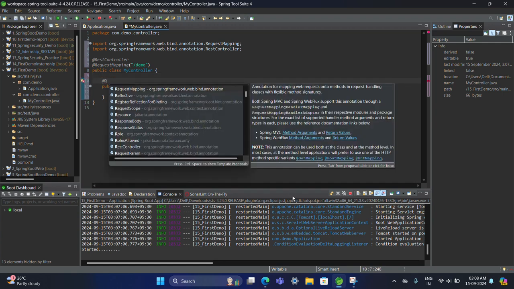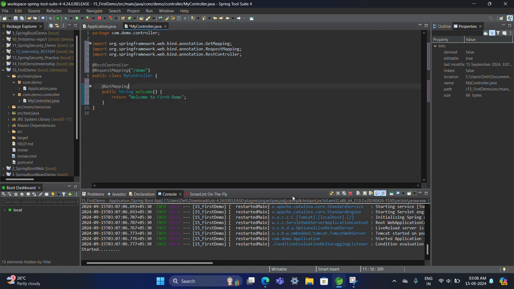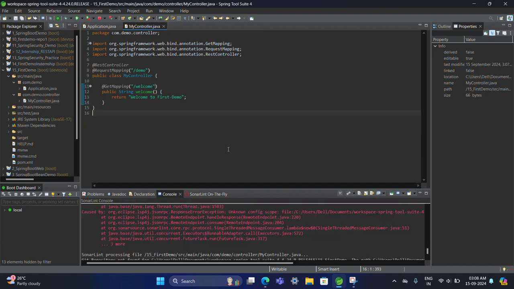Map it with GetMapping, because I'm not going to pass any parameters for this. Let's type welcome.